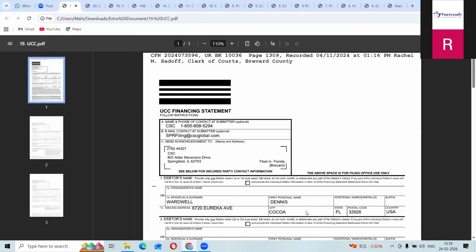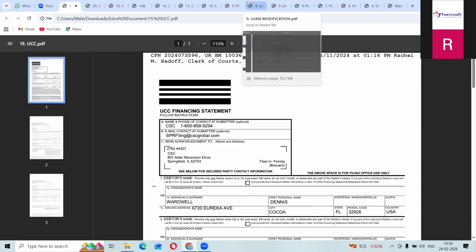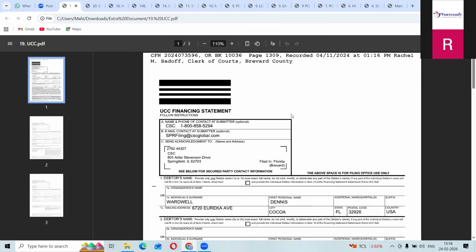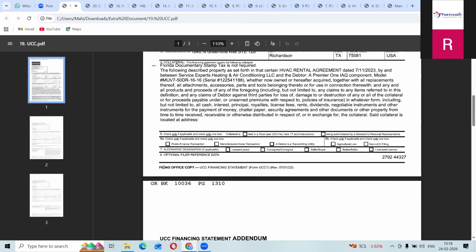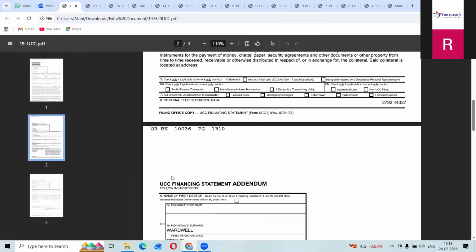UCC. I already told you, they will check your credit scores and your bank details. For that they make the UCC financing statement. You have to take the UCC financing statement by your address and your name. So you have to check your property address. If they didn't give an address, you have to check your last name and first name. If the first name and last name are matching, then you have to take it.